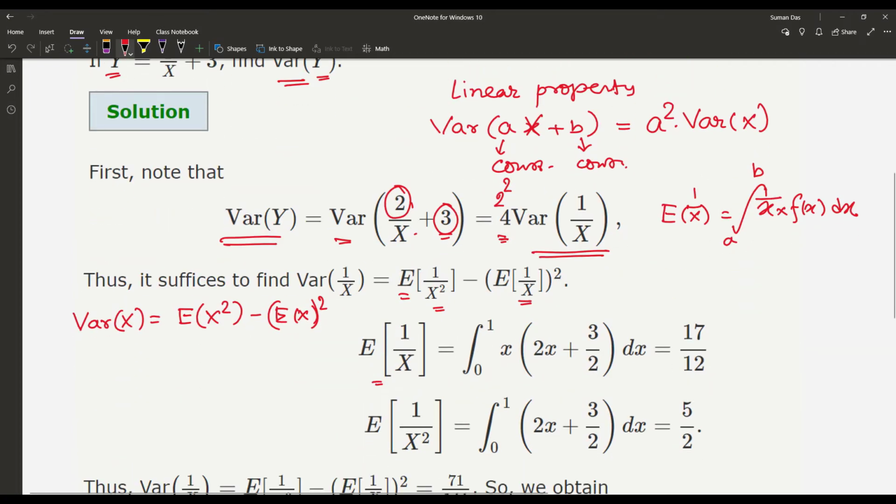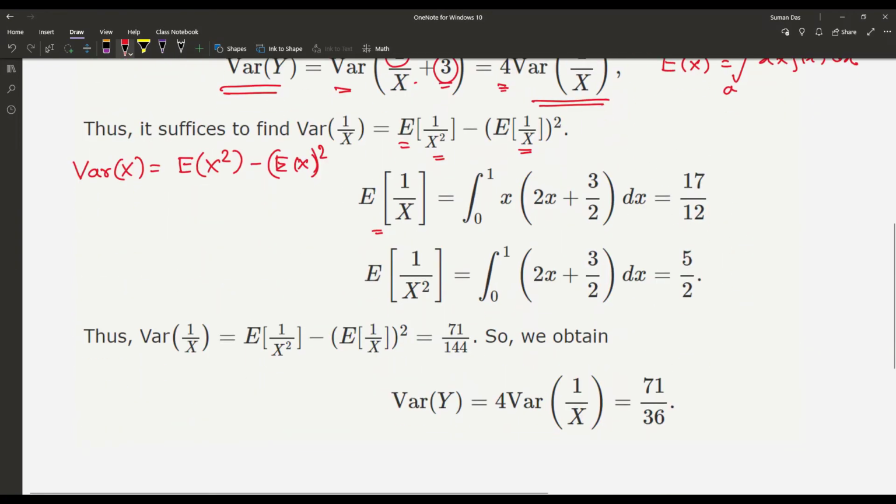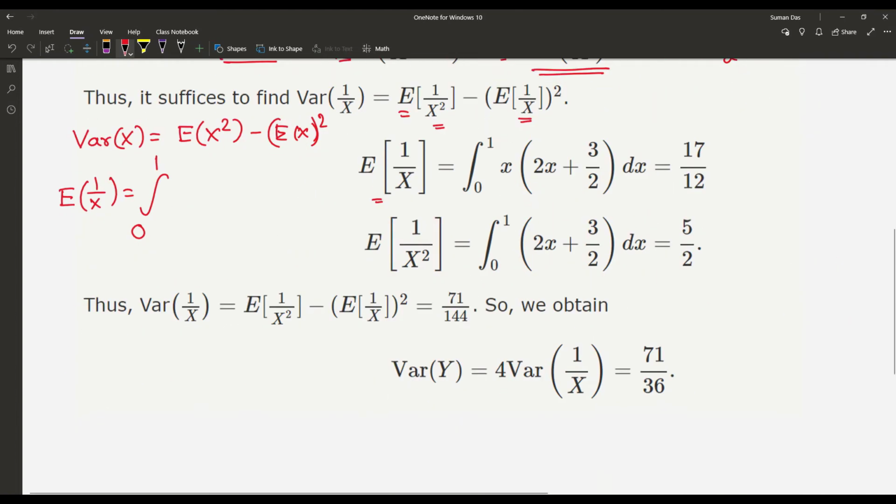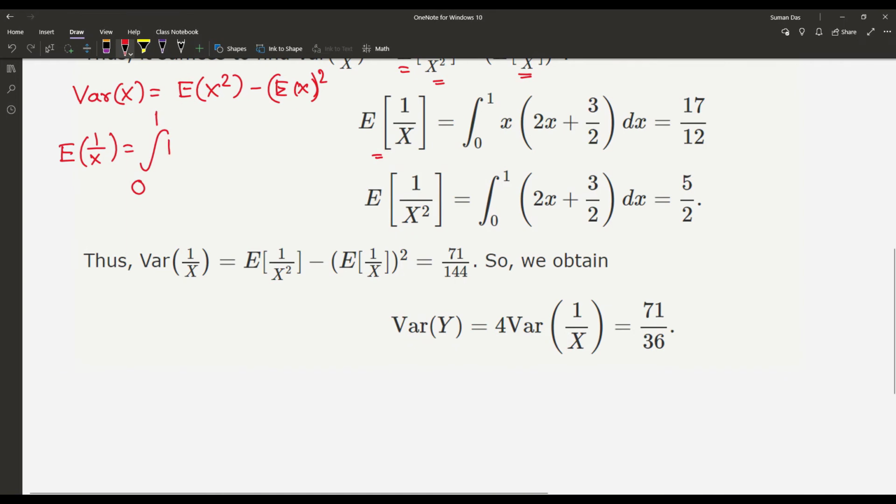According to the problem, E of 1 by X becomes, from the range 0 to 1, as the range has been given from 0 to 1, the integral of 1 by x into x square (2x plus 3) by 2 dx.